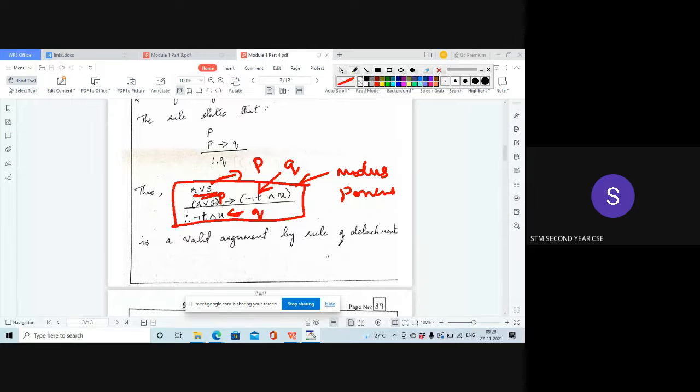So instead of P, you can substitute any statement. Here I had written R or S. So wherever there is P, you write R or S, and wherever there is Q, you substitute this formula, then it becomes modus ponens, and this turns out to be a valid argument if it is of modus ponens form. So just note this down.